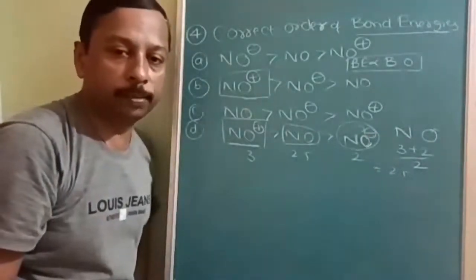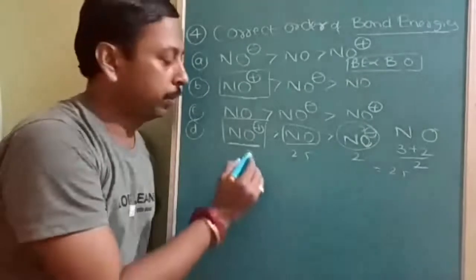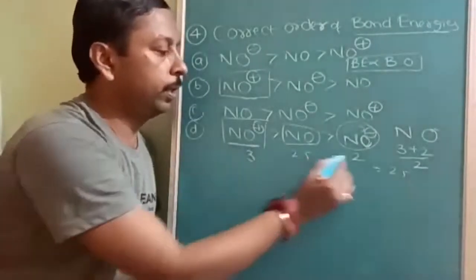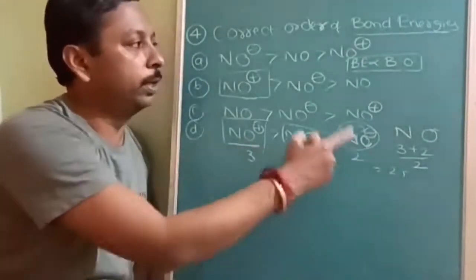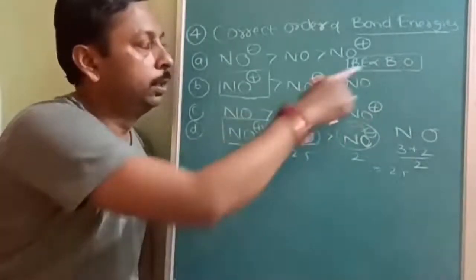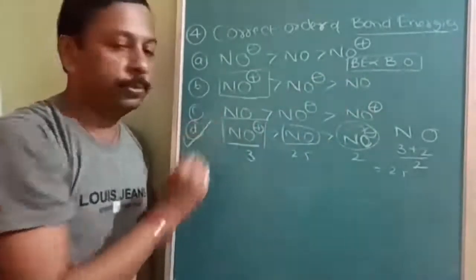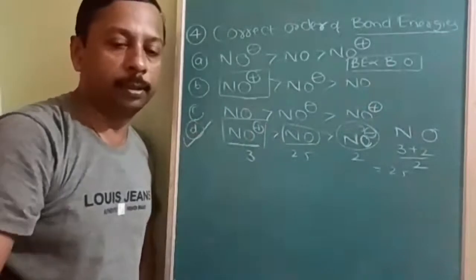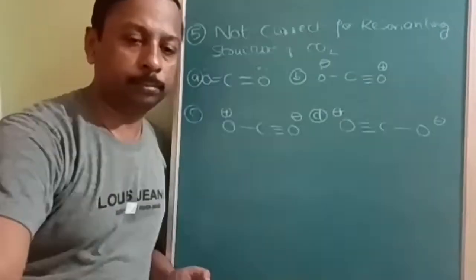I clearly explained in the trick series. Okay. So 3, 2.5 and 2. So this should be the bond order increases, bond energy also increases. So the option is D. Okay, note down this.